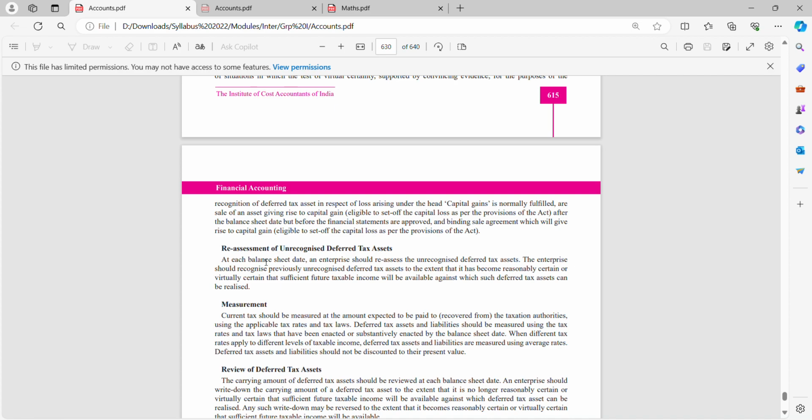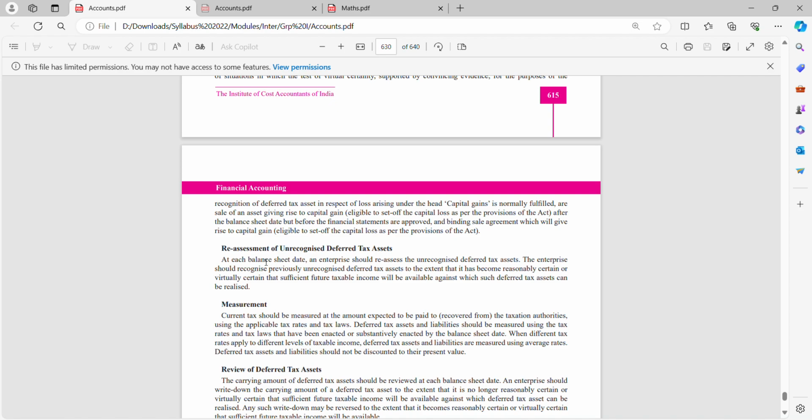We should reassess what amount is left, what amount we have paid extra, and what amount needs to be adjusted.